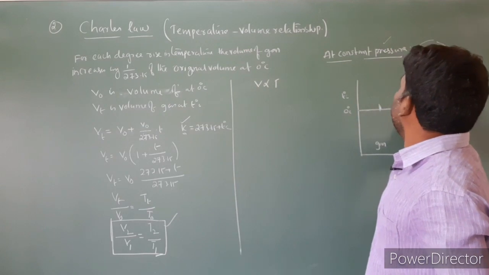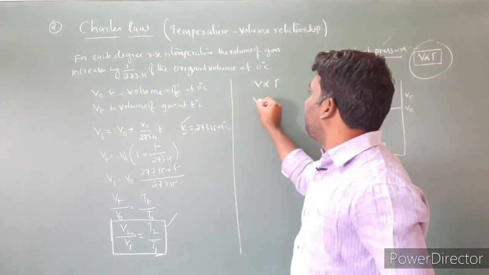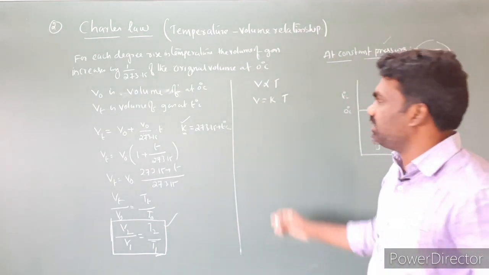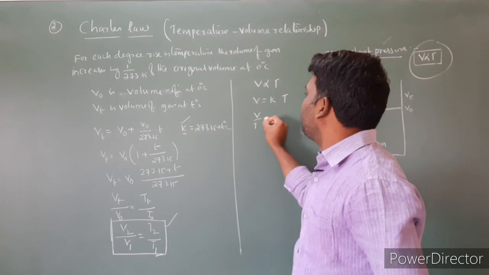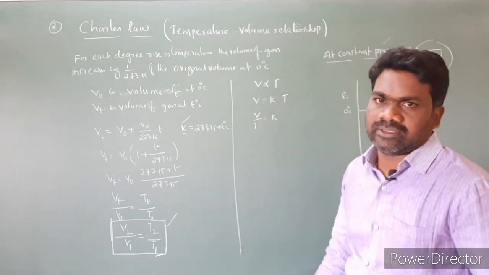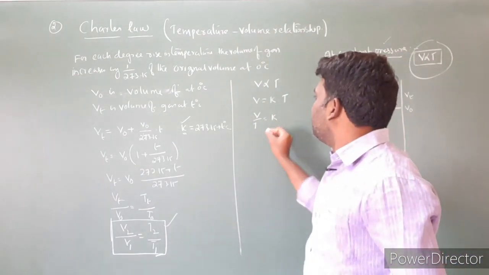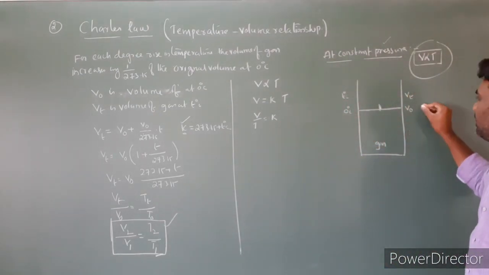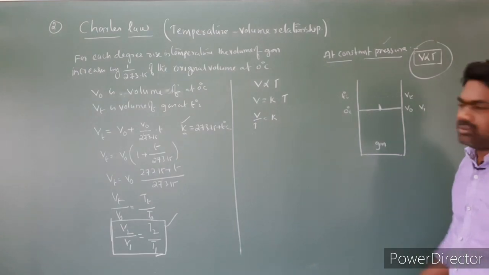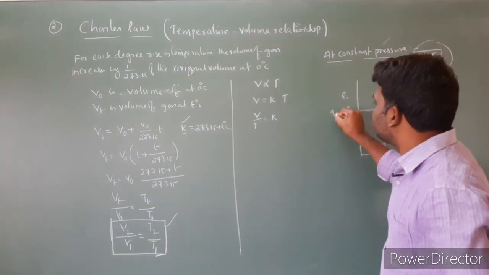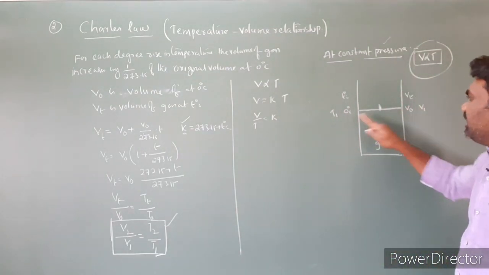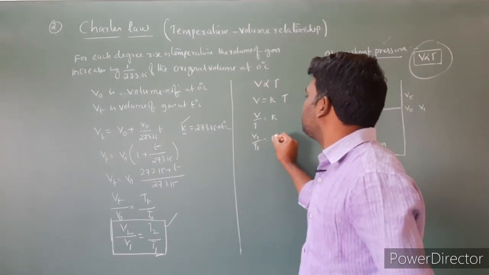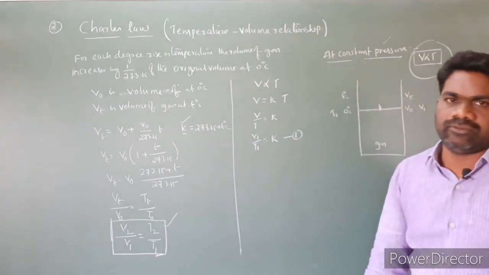V is directly proportional to T. Clear? I am replacing the proportionality by a constant K. V is equal to K into T, then V by T is equal to constant. Then I take two different conditions. The first condition: V naught is the initial volume of the gas, which I am labeling as V1, and its temperature as T1. That means V1 by T1 is equal to constant K. I am labeling this equation as 1.